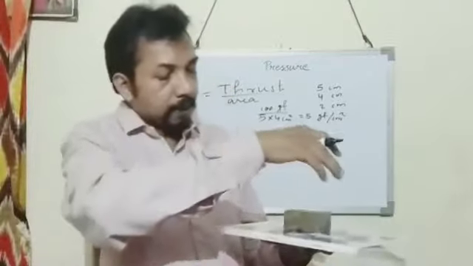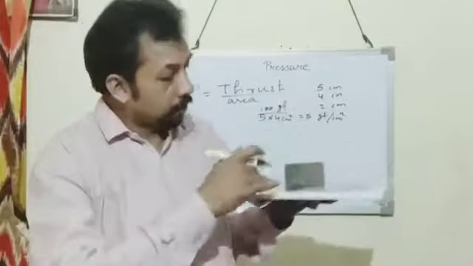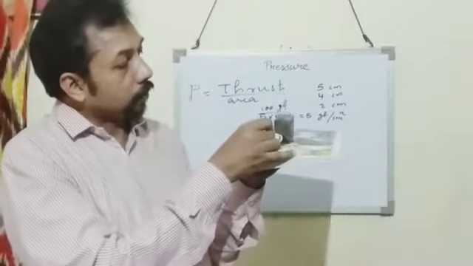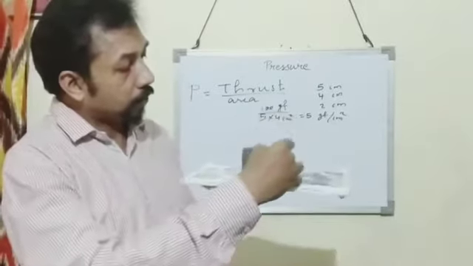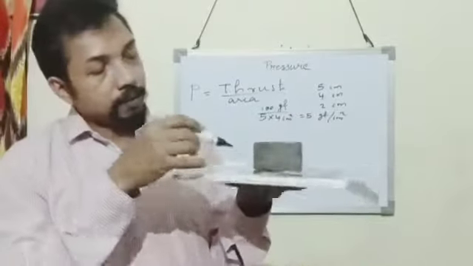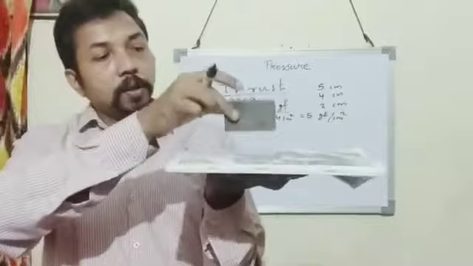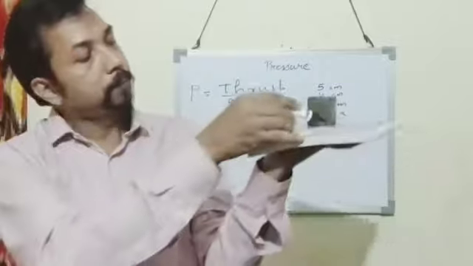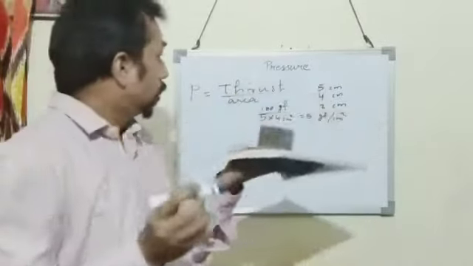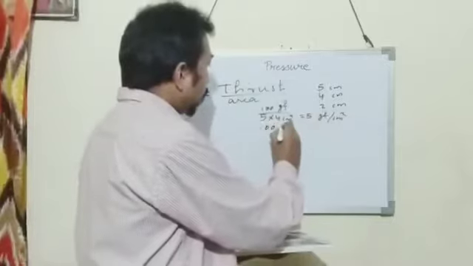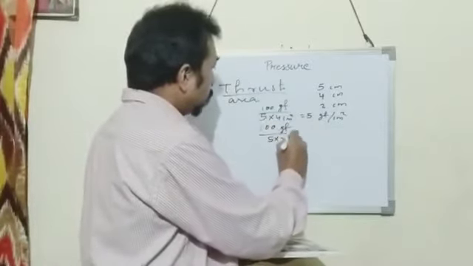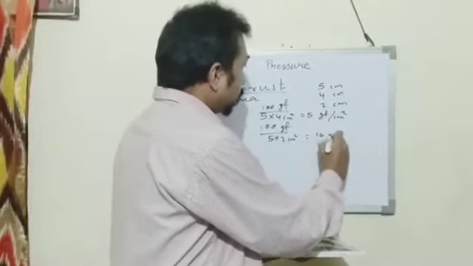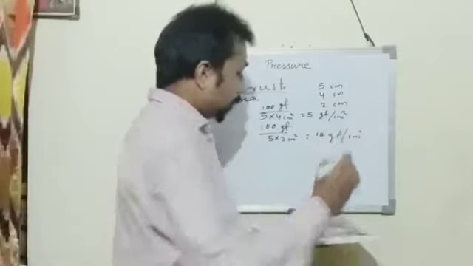Suppose that it is kept in this way. Now what is the area where this one is coming in contact? This is 2 centimeter and this is 5 centimeter. In this case, the area where this cuboid shaped body comes in contact is 5 into 2. So it will be 100 gf upon 5 into 2 centimeter square, that is equal to 10 gf per centimeter square.